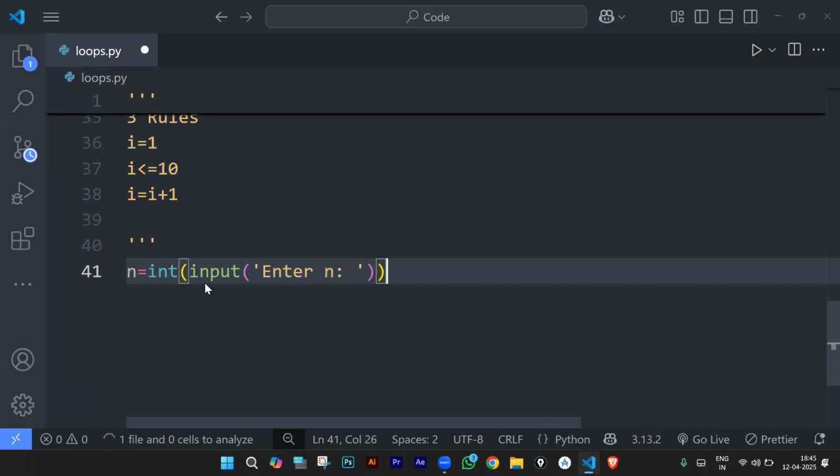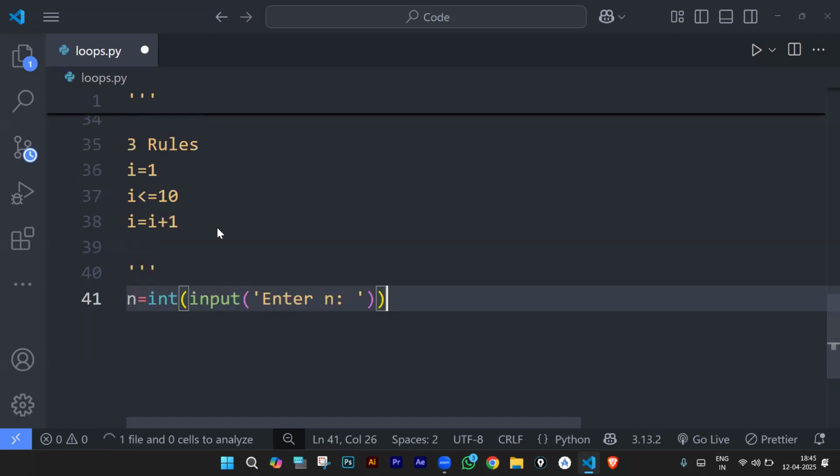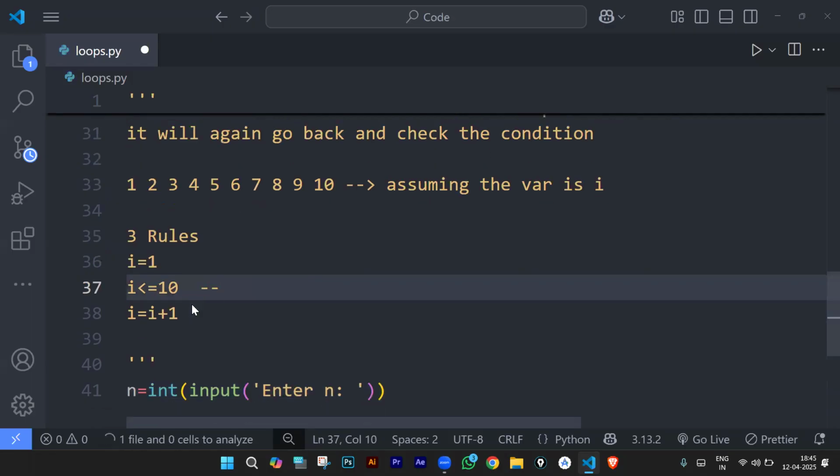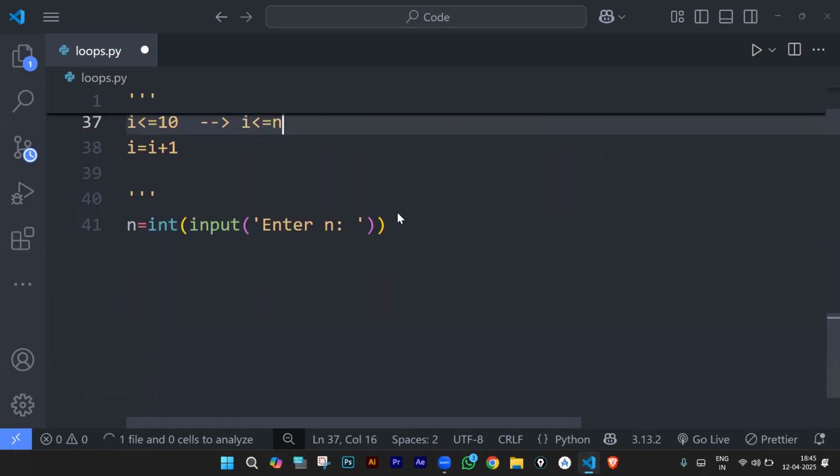What I am doing here is instead of printing up to 10, I want to print up to n. So what is the small change I need to do? Instead of 10, I will start at 1, but I'm going to end at n. That n can be 10, 20, 30, 40, doesn't matter. Loop is going to keep on repeating it. Loop will execute it, right?